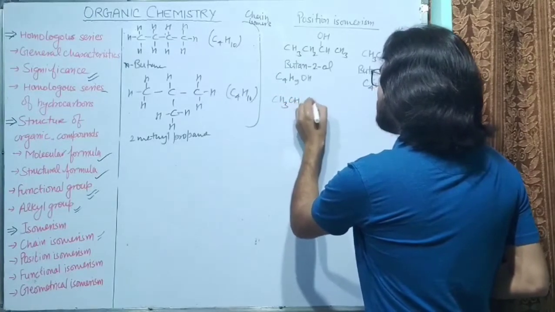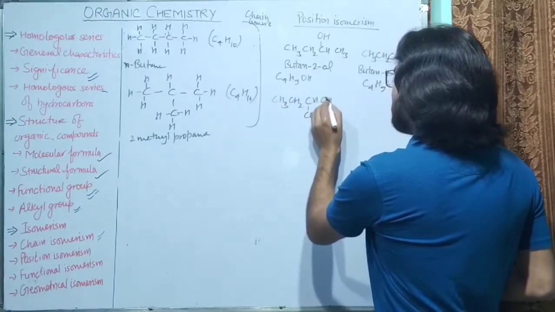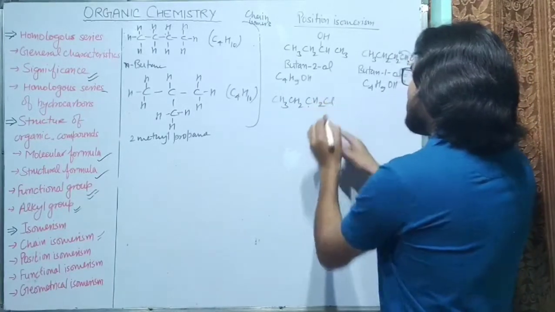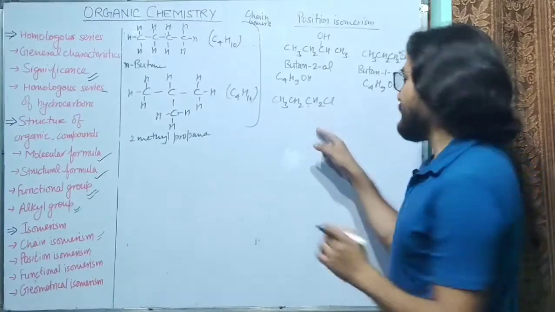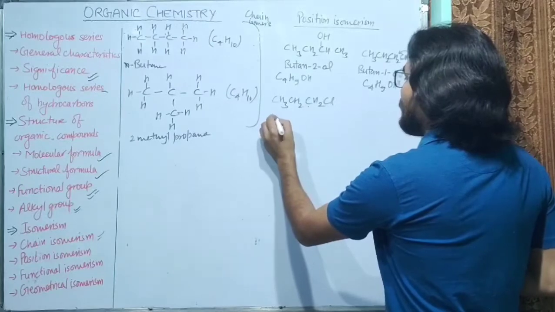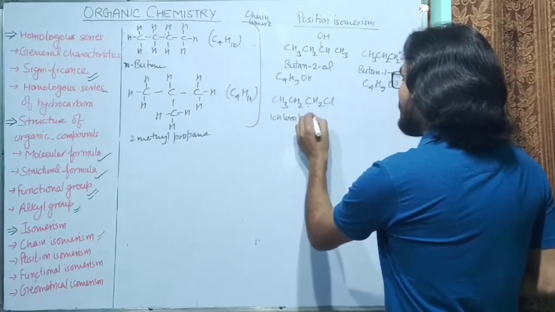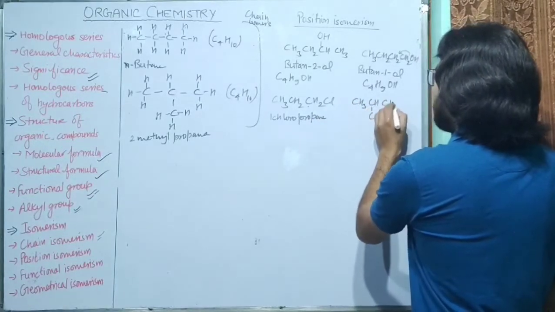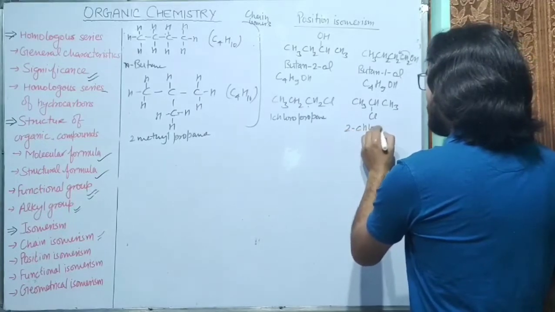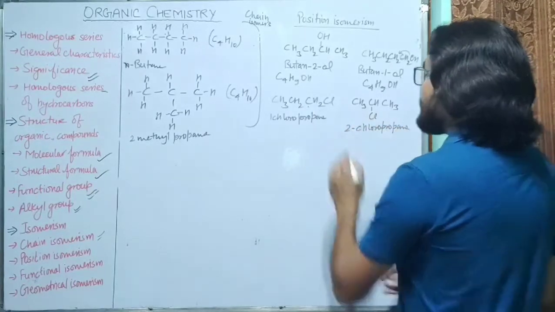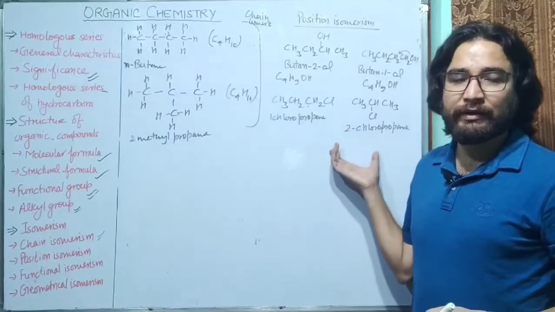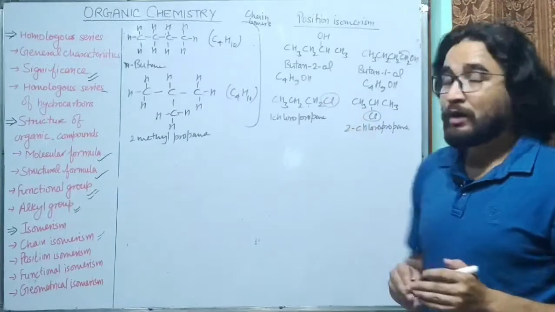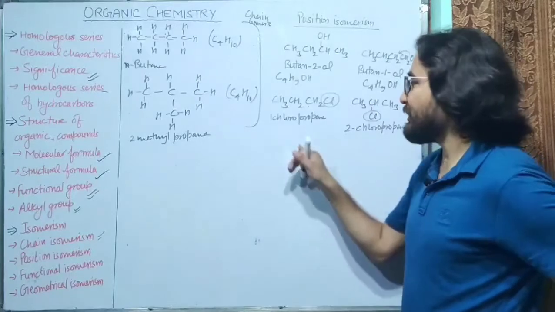CH3, CH2, CH, Cl. So it is a chlorine atom attached to the last carbon; you can write the chlorine atom here. So what is the name of this compound? 1-chloropropane. If we write CH3, CH, Cl, CH3, it is 2-chloropropane. Both have the same molecular formula, but a different position of the chlorine atom. So such compounds are called position isomers. I hope you have understood the meaning of position isomers.